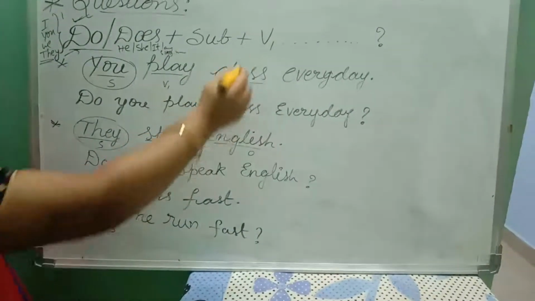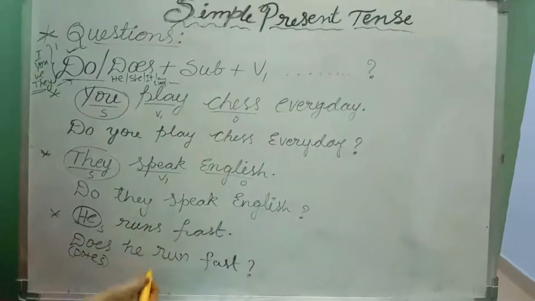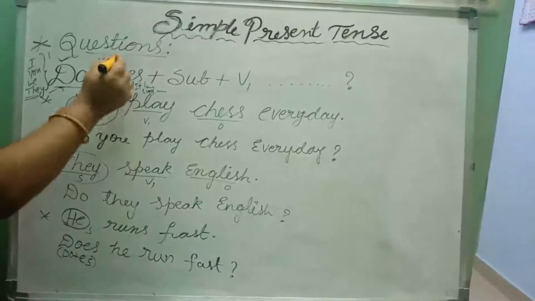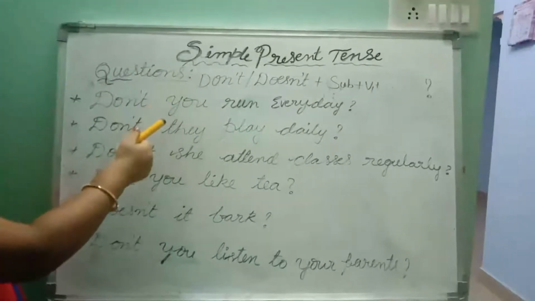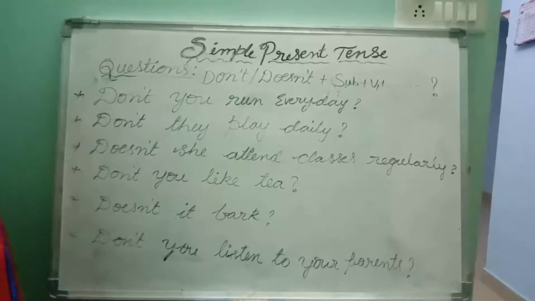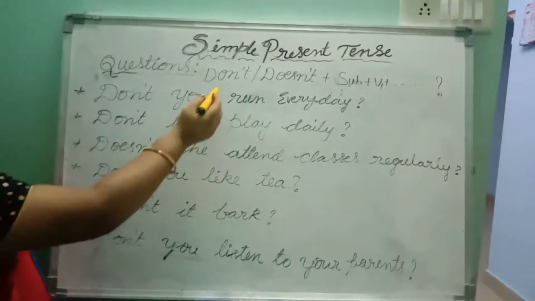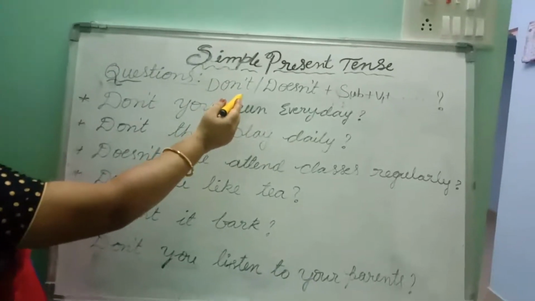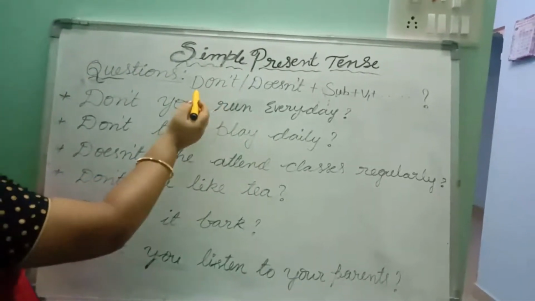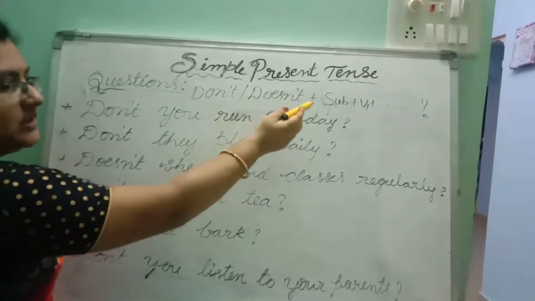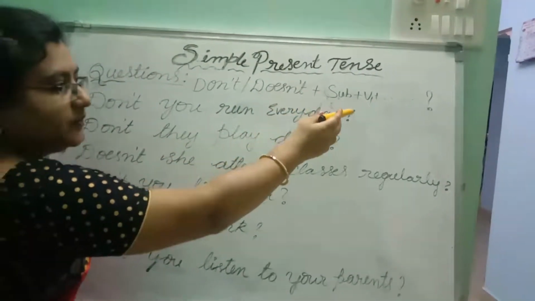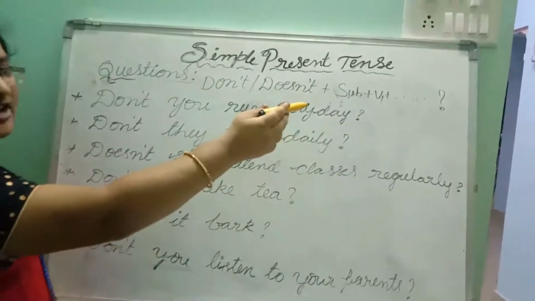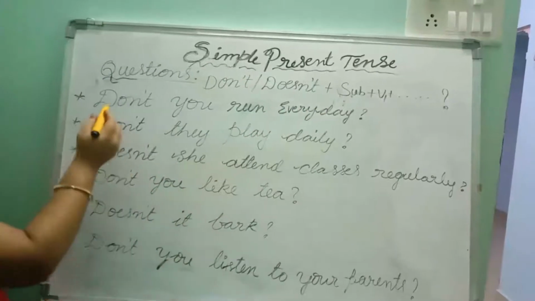Okay. So, these are the positive questions in simple present tense. Now, we are going to know the negative questions. Negative questions in simple present tense. We have to start the question with a helping verb. Negative form you have to use. That means not you have to use. Don't or doesn't plus subject plus V1, plus if you have any extra words you can add, and you have to keep a question mark at the end.